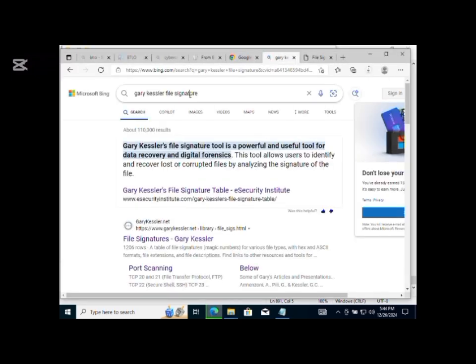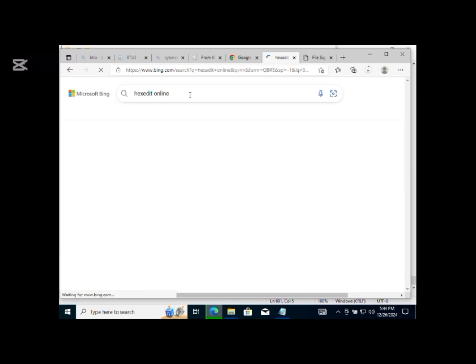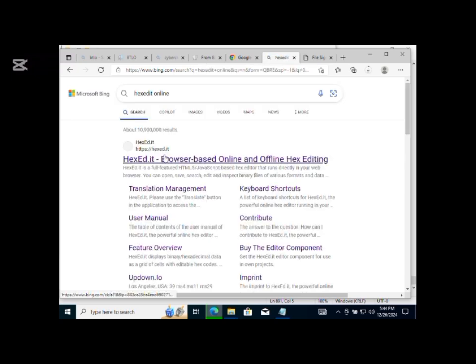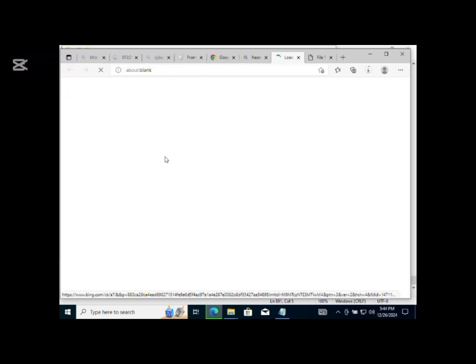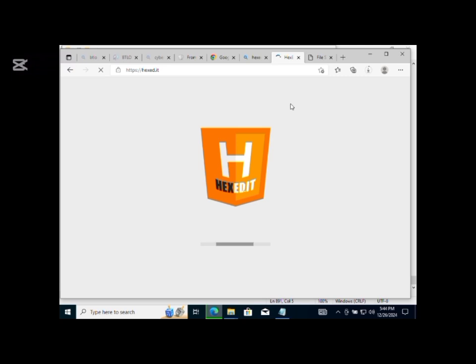We'll search for Hexed it Online. Hexed it Online is a website to verify file signature. It converts a file to hexadecimal format, just like how CyberChef does. But we don't need CyberChef because it's already in file format, so we'll just copy and paste it. So we'll search for Hexed it Online, then after that we'll verify the file signature. Let's do that.